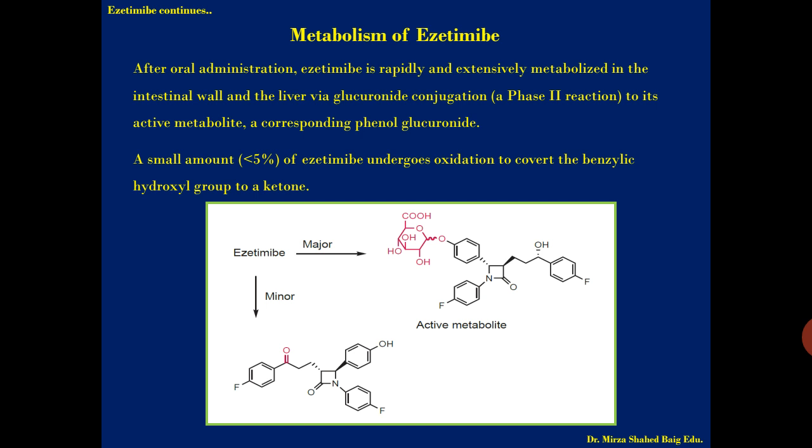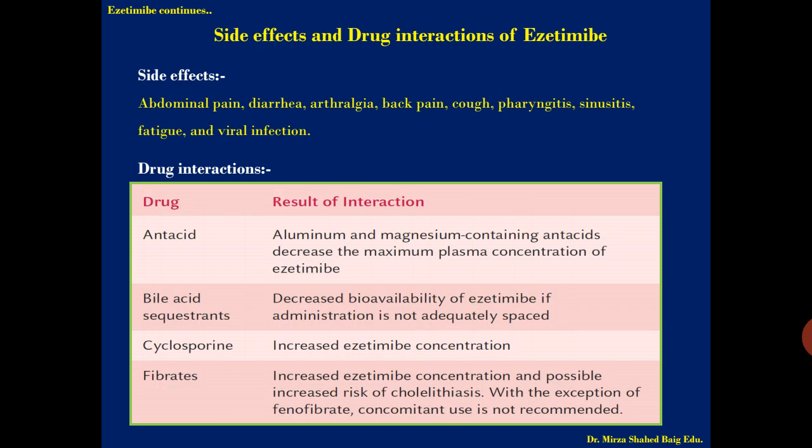the phase 2 metabolism forms the major product, phase 1 metabolism forms the minor product. So these are the MCQs you can crack from this slide. The structure is there, you can draw the structure also for your answer or for your remembrance. Next we go for side effects and drug interactions of ezetimibe.